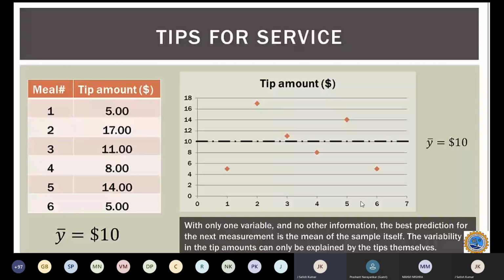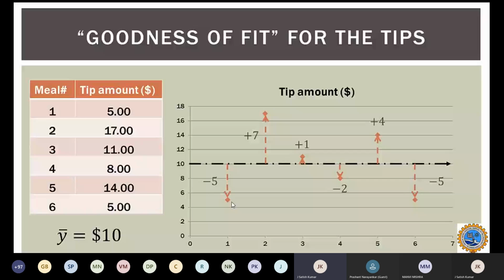Okay, so the variation in the tip amounts can be explained by the tips themselves. When you see the mean line, Y bar of $10, and the difference between the actual values and the mean value, you can see there is a difference.